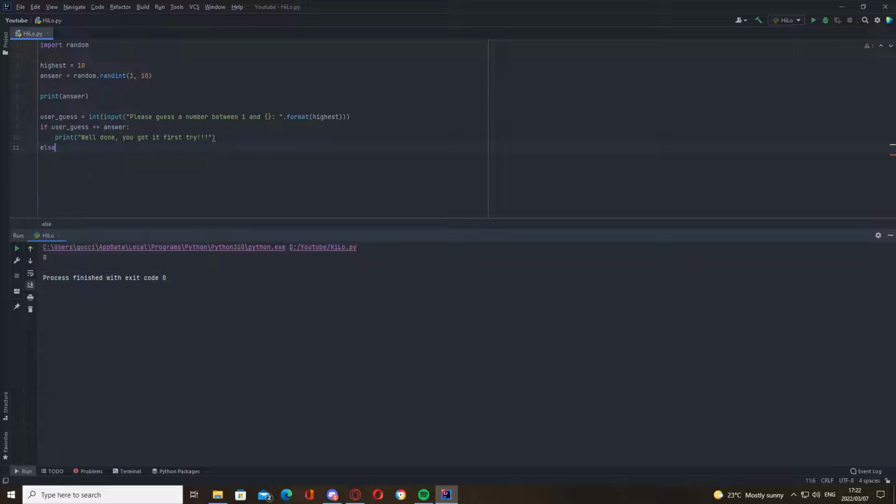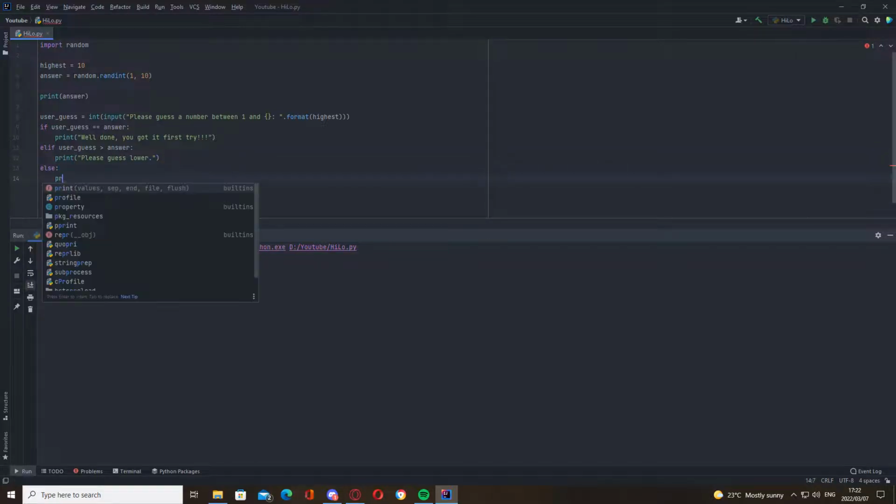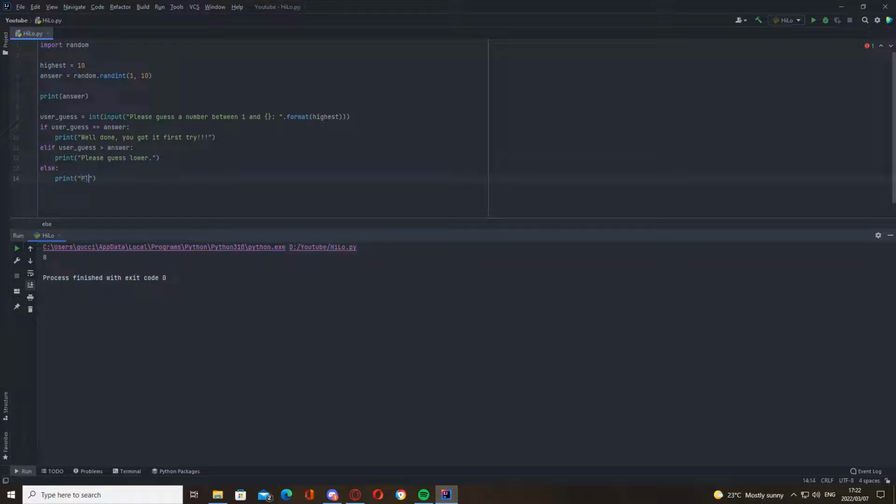Then elif user guess greater than answer, we're going to tell the user, please guess lower. Cool. Now you can do this again and tell them to guess higher and just invert it, or you can literally just go else print please guess higher. Okay, cool.